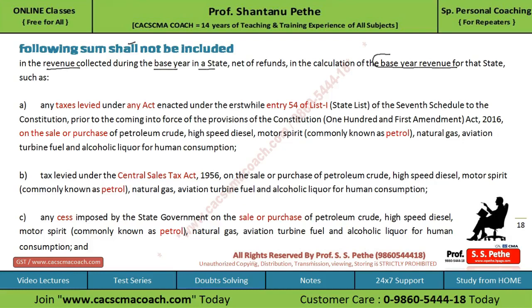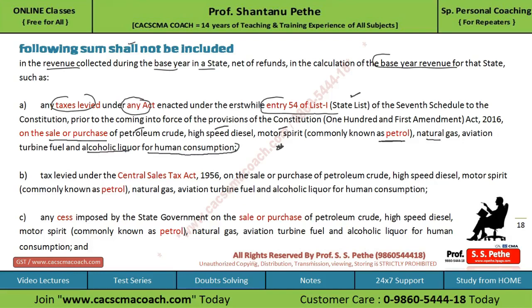For example, any tax levied under any act as per entry 54 of List 2, that is the state list, which is related to sale or purchase of petroleum crude, high-speed diesel, motor spirit, commonly known as petrol, natural gas, aviation turbine fuel, alcoholic liquor for human consumption.